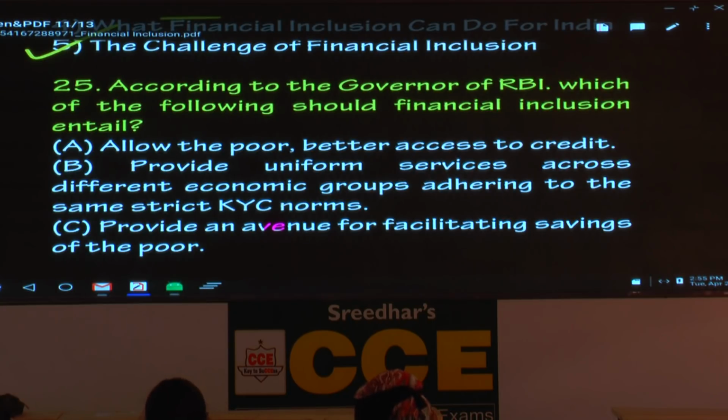Now we'll see the options. Allow the poor better access to credit. Yes, please respond. Yes, tick that one. Provide uniform services across different economic groups, adhering to the same strict KYC norms. This is not correct. What is the reason?